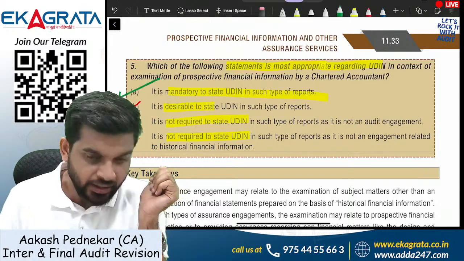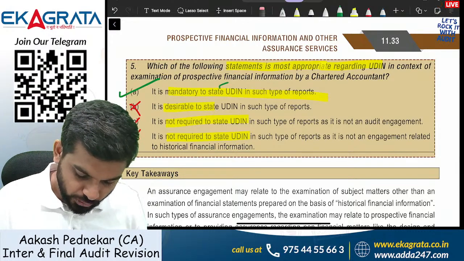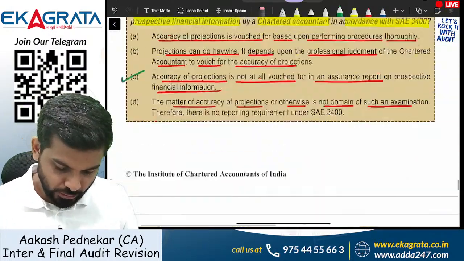Right, mandatory. This I discussed the moment I read the case study, right? That the UDIN is going to be mandatory, guys. Okay. Let's check the answers once.